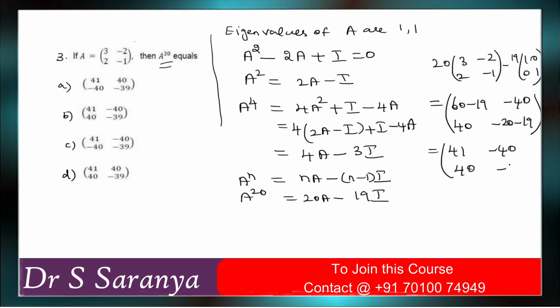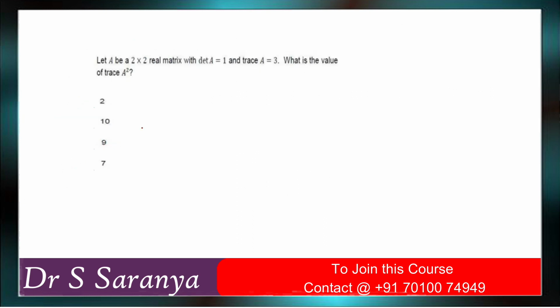So 40 minus 39. So option B is correct. Remaining all the options are wrong. Is it clear? So option B is correct. Remaining all the options are wrong. Is it clear? Yes. So next one, fourth problem.